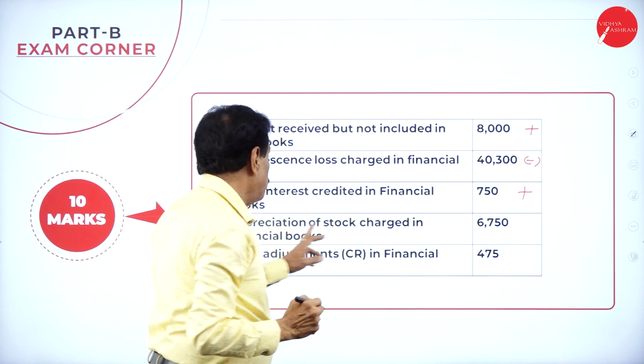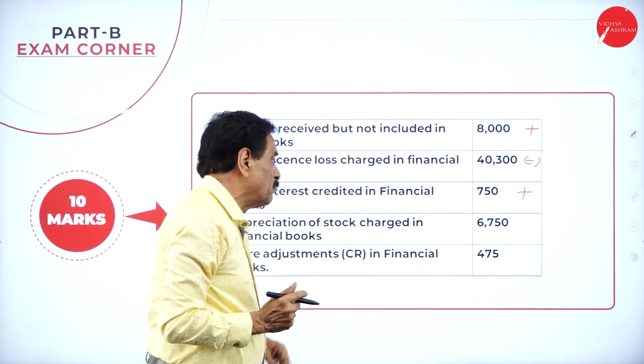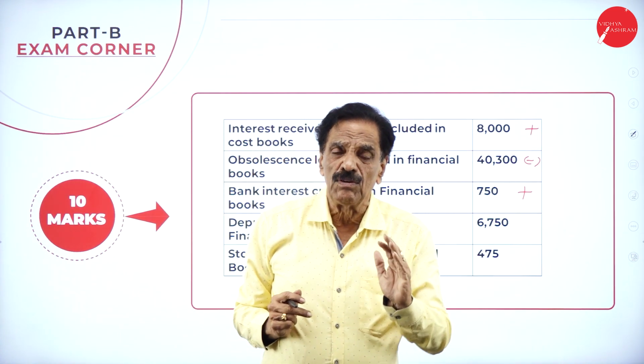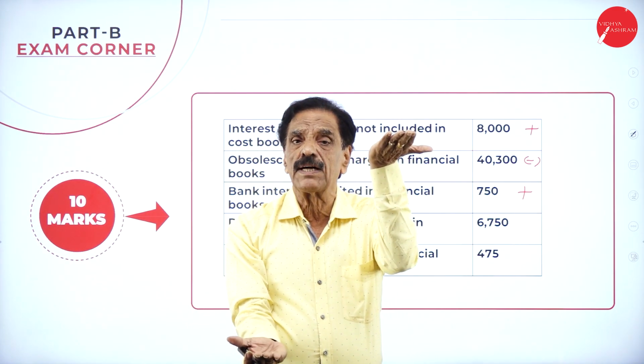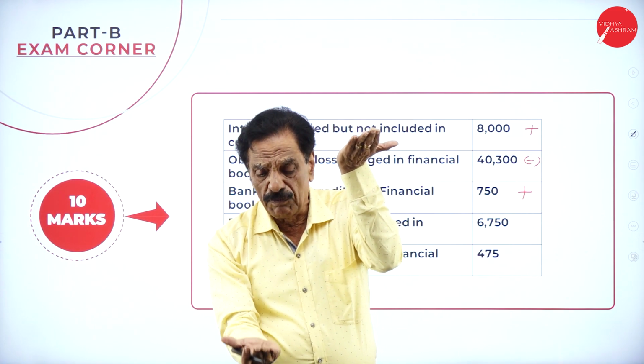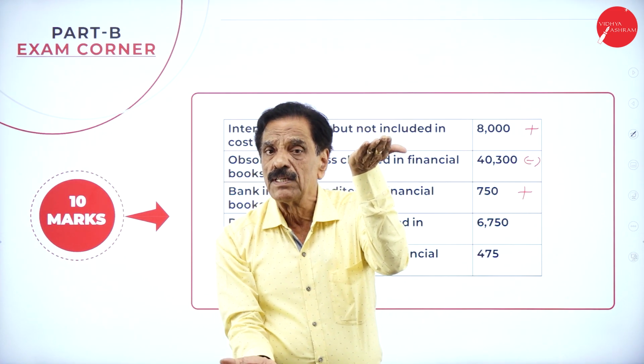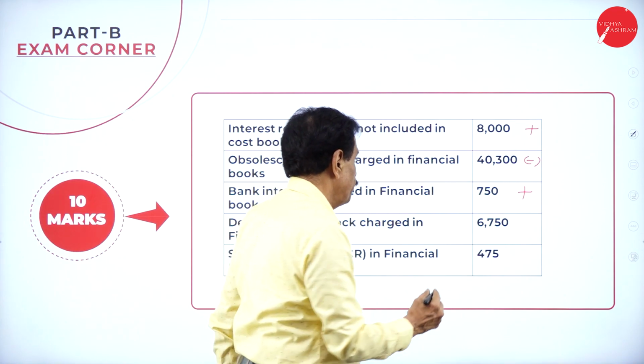Plus. Depreciation on stock is charged only in the financial book. When the depreciation is charged in financial, what will happen? Your financial profit will be reduced, no entry in the cost book. Cost book is showing more, financial is showing less, so the cost book should be reduced.